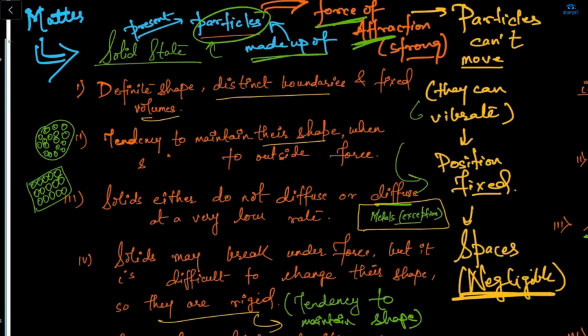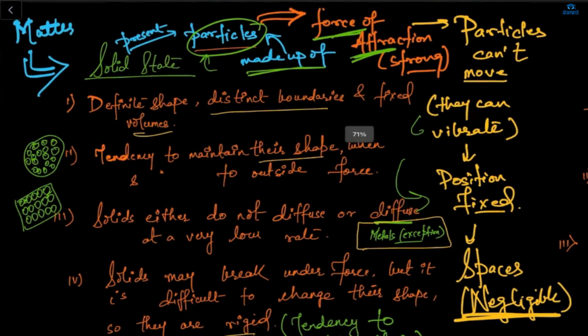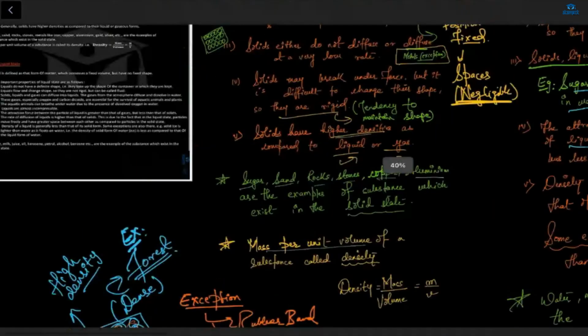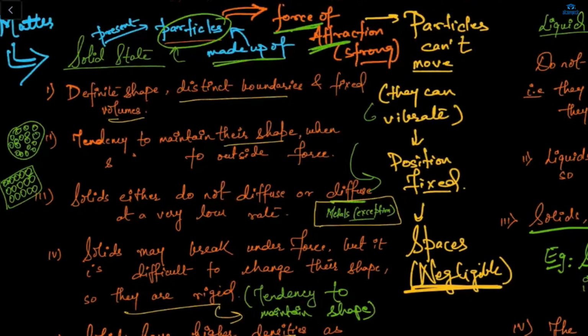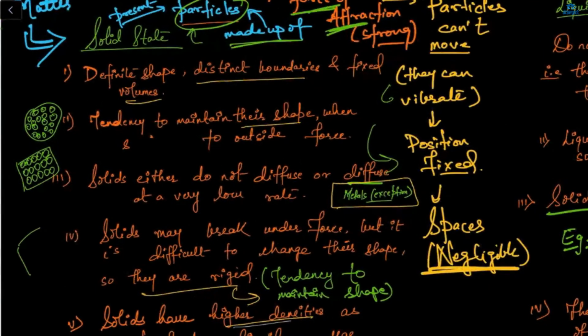And they don't have spaces between them. Spaces are negligible. We'll discuss it later, but first we will discuss what a solid state is. Can you give me an example of a solid? Any solid thing is in the solid state. For example, a book.